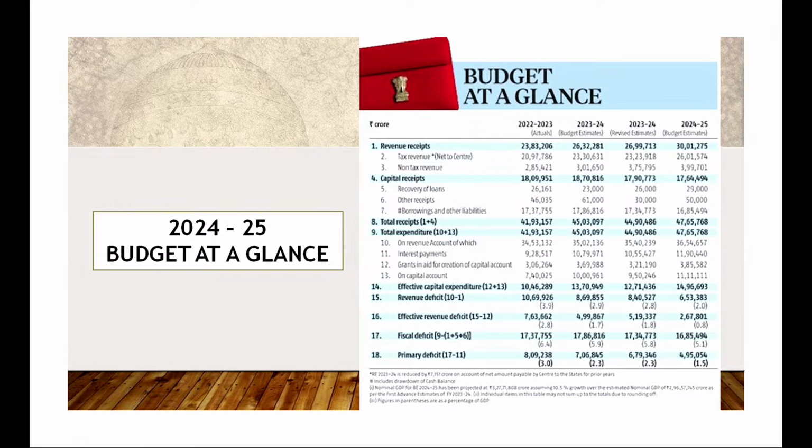Now let us look at budget at a glance. How does budget at a glance look? So I will explain you all the components properly. Pay attention to them. There is something called revenue receipts, which is tax and non-tax. There are capital receipts, both of them make up total receipts. Then there is total expenditure, which is revenue expenditure and capital expenditure. And then you look at point number 15, 17 and 18, which are three types of deficits in the budget.